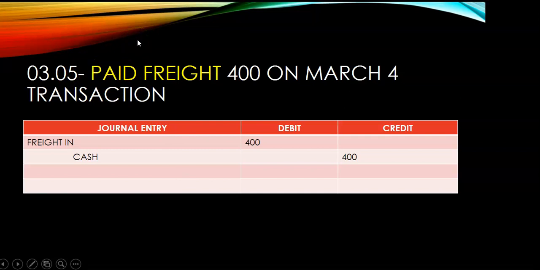Sa ating mga previous lessons, pagdating sa accounting transactions, kala mo iba pang lesson, no? Sa accounting transaction, kapag nakita natin yung word na paid, we have no choice. Whether we like it or not, kailangan natin i-credit yung cash.